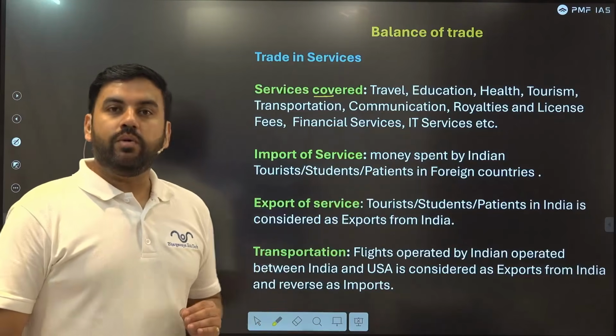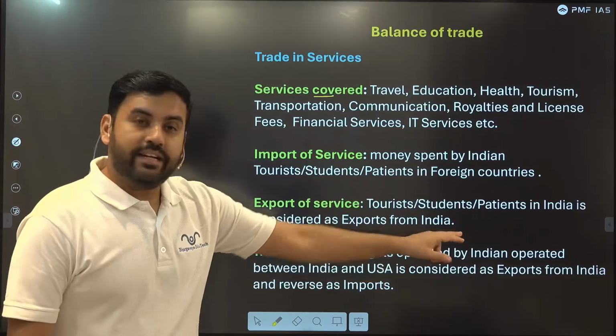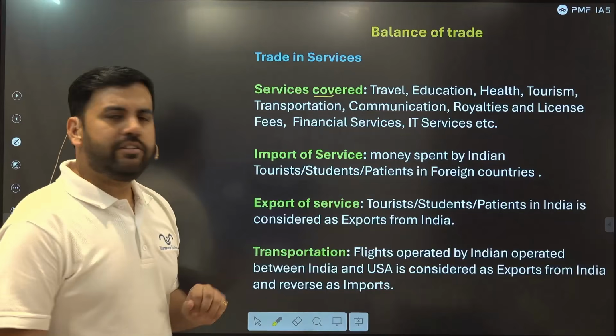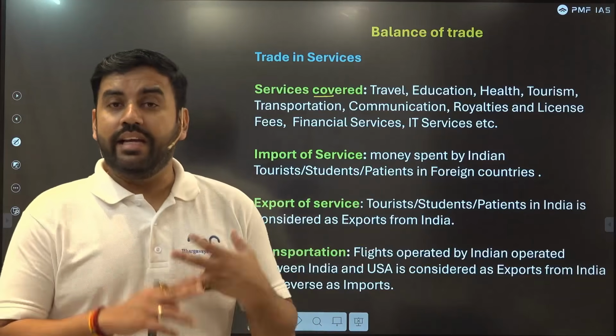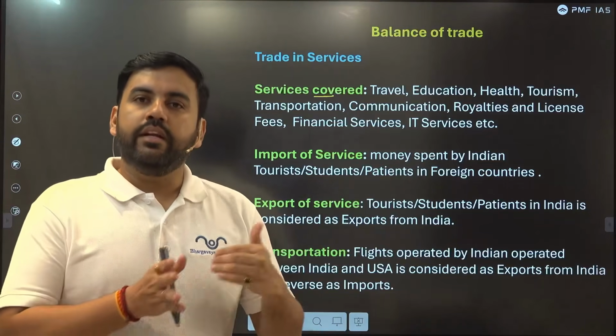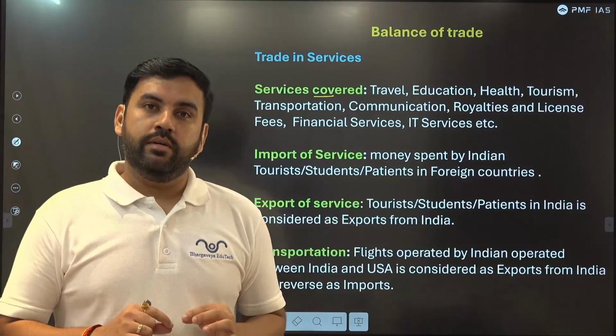All Indian-origin things are considered exports. Flights operated between India and the US, just as an example, are considered export. Let's say Vistara, Indigo or Air India: all the services that they provide will be included because they are Indian-owned planes.